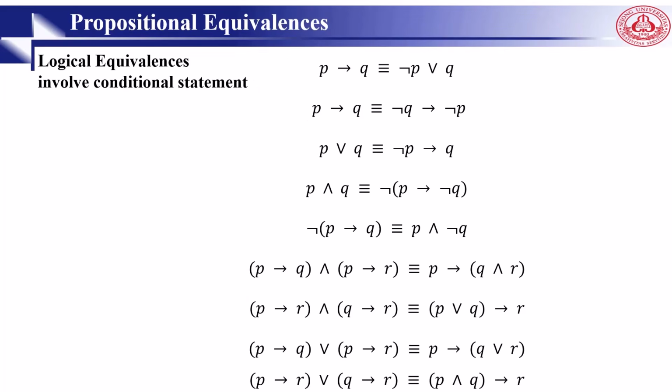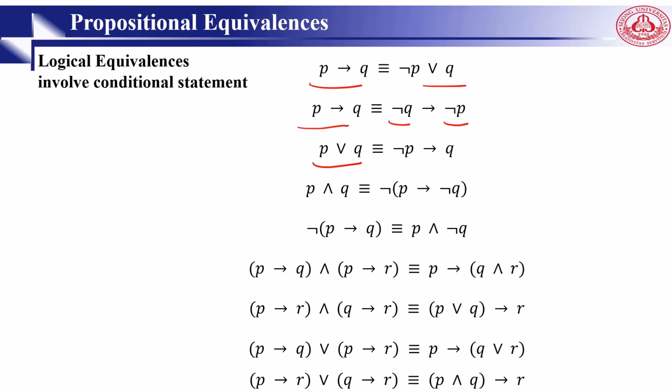Here we can see a set of useful logical equivalences for compound propositions involving conditional statements. Implication, right? P implies Q, P then Q equals not P or Q. P implies Q equals not Q implies not P. So when we negate, the position changes.